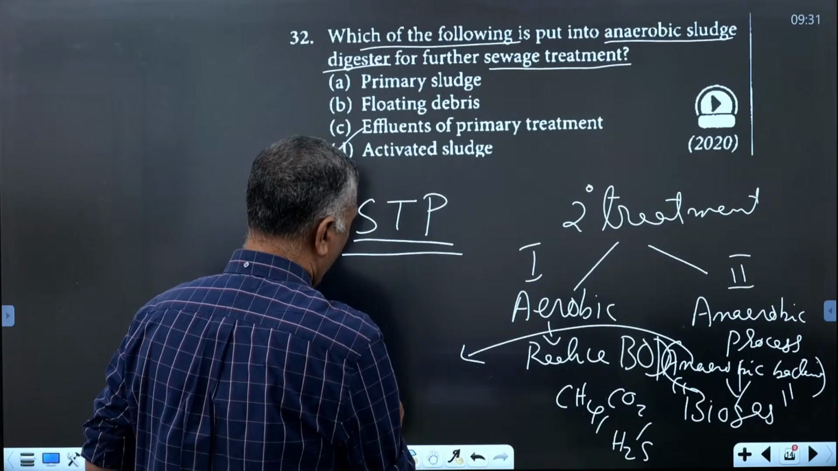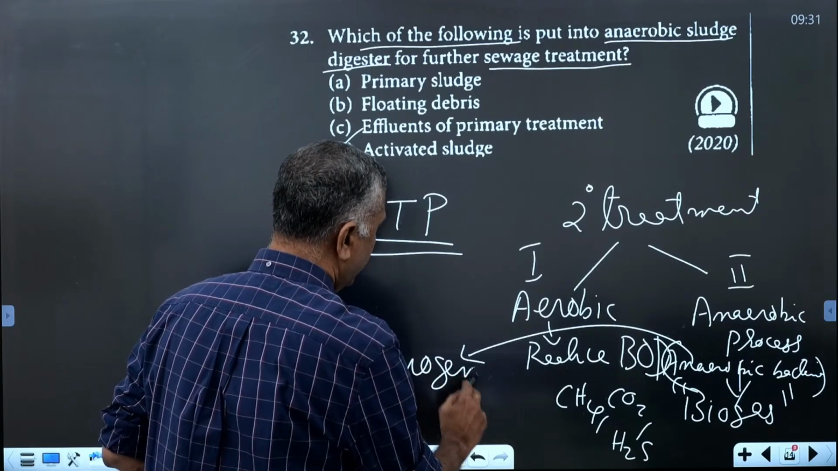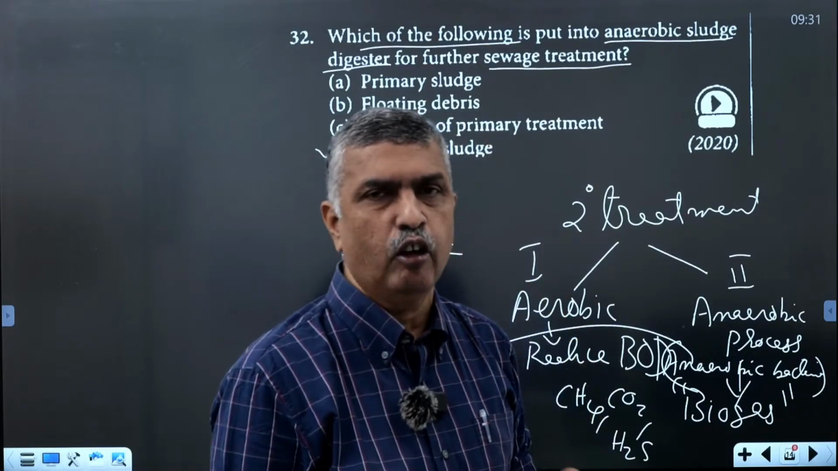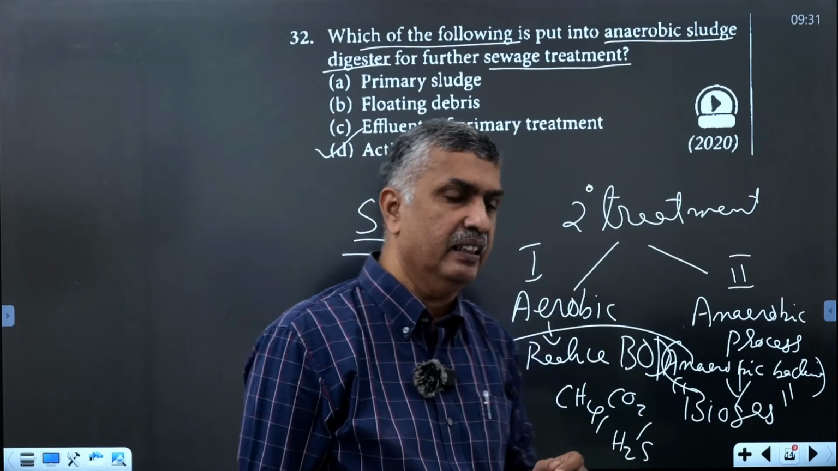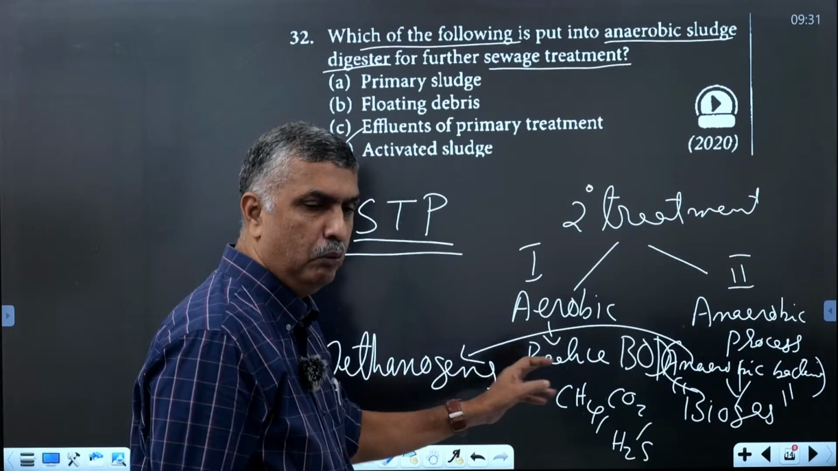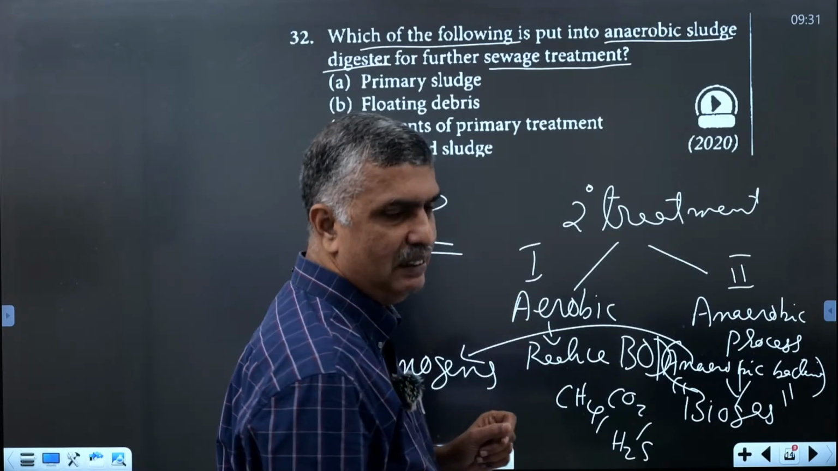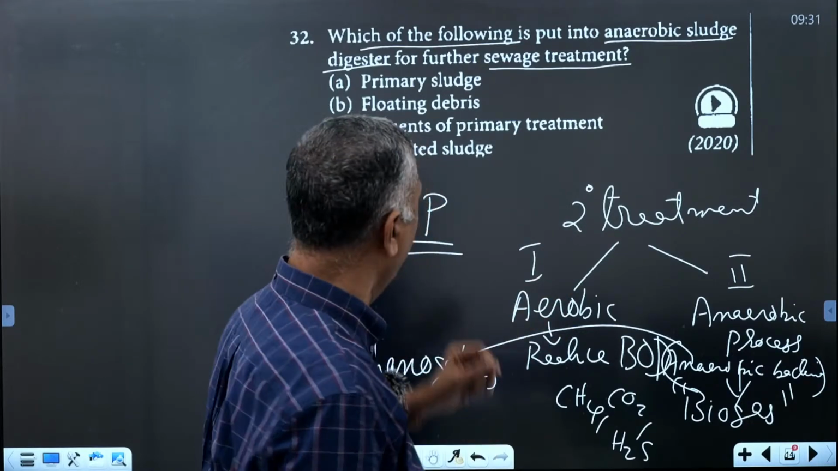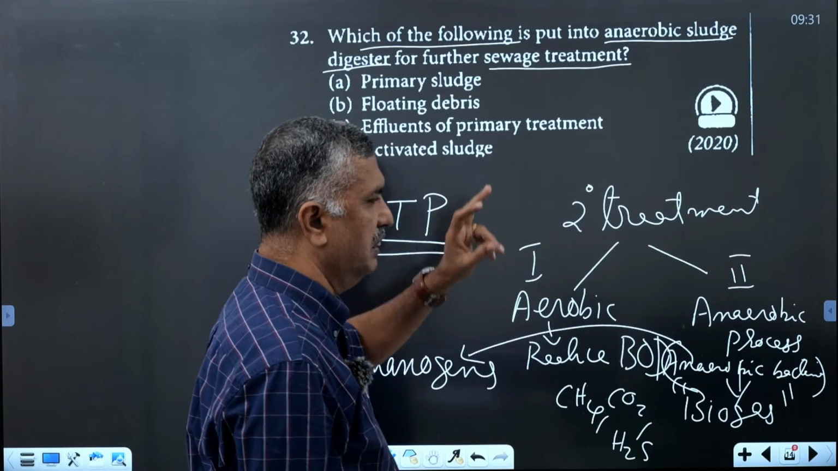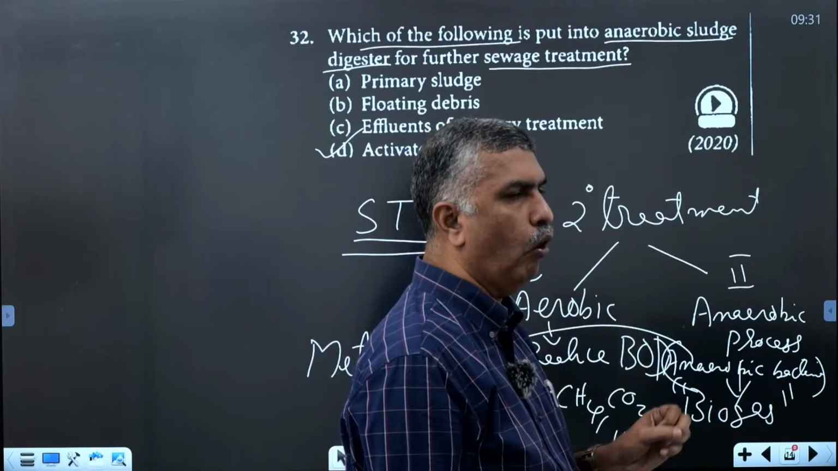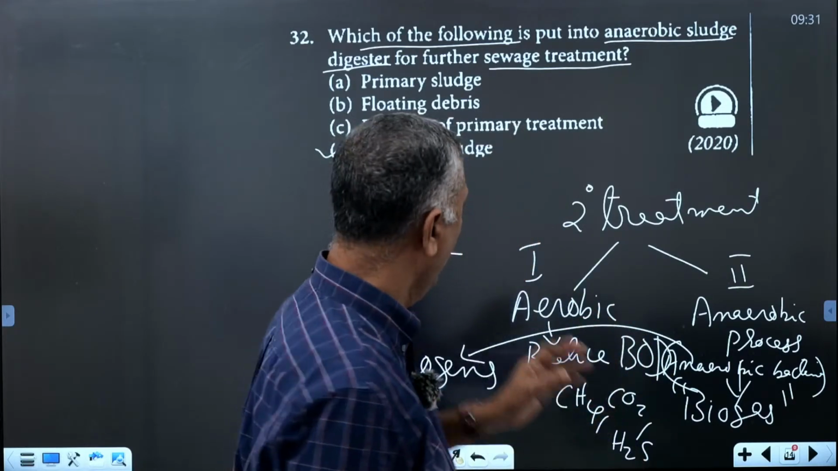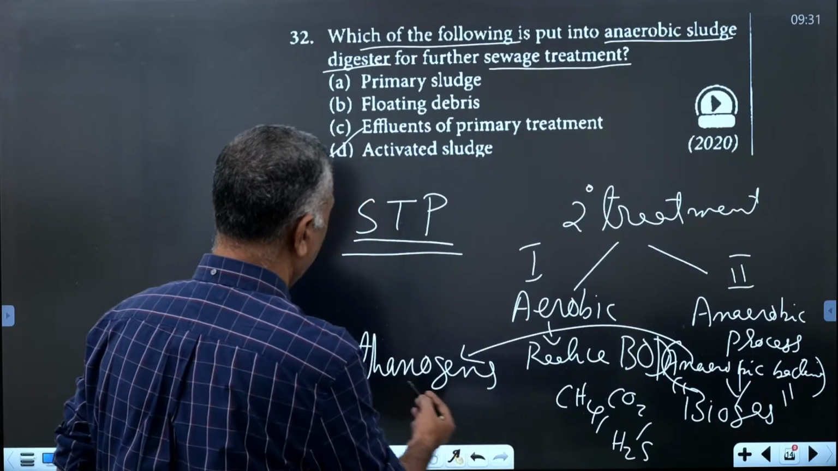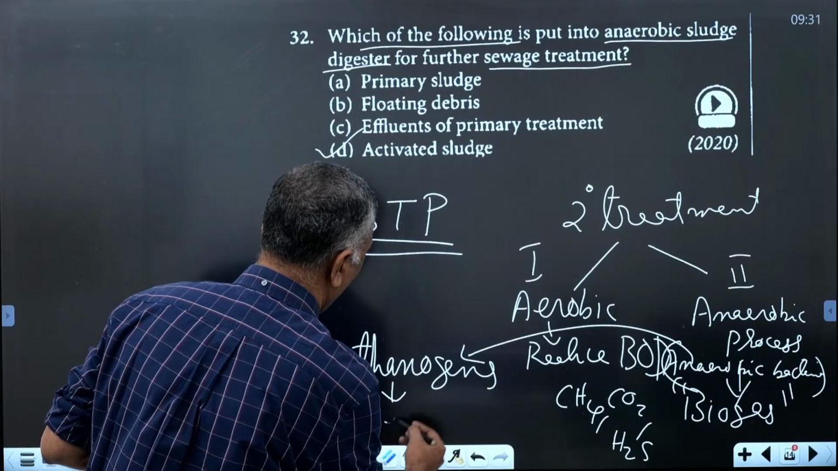Those bacteria are called methanogens, producing methane. The predominant gas found in anaerobic sludge digestion is methane, and the bacteria producing it are called methanogens. Activated sludge consists of several anaerobic organisms, especially anaerobic bacteria, generally called methanogens. An important genus belonging to the methanogens is Methanobacterium.